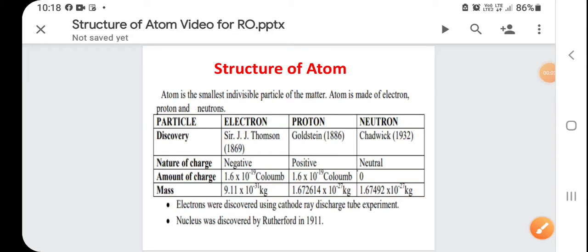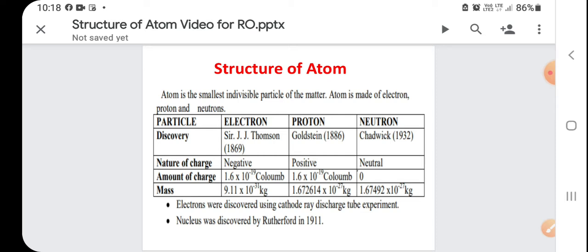Today my video lesson is on the structure of atom. So friends, you should know the fundamental particles of atom, that is electron, proton and neutron. It is written here, atom is the smallest indivisible particle of matter. Atom is made up of electron, proton and neutron. So friends, you should know who discovered these particles, the nature of charge on particles, the amount of charge on particles, and the mass of particles. So first we see one by one.